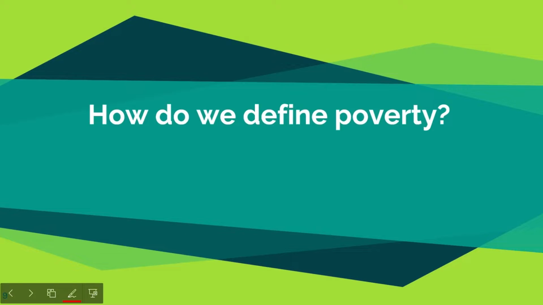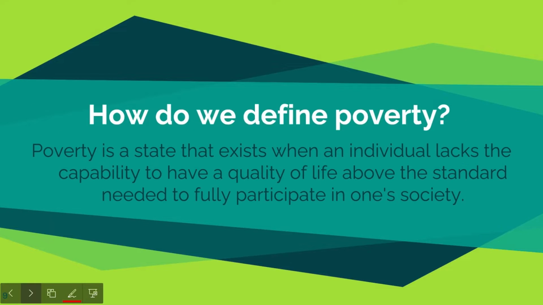How do we define poverty? Poverty is a state that exists when an individual lacks the capability to have quality of life above the standard needed to fully participate in their society. It is certainly related to money and resources, but the truth about poverty goes beyond those clear-cut reasons. Individuals need to participate in their society, whatever that might look like. Quality of life is about well-being, not just physical, but mental and emotional as well.